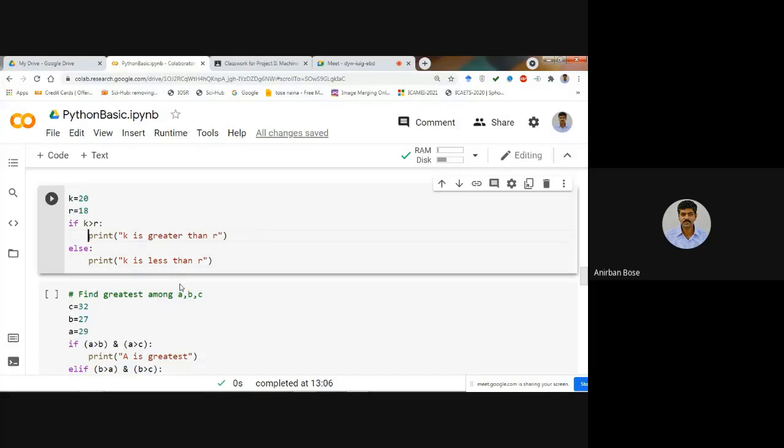Here you see that if you give less indentation, suppose you write print here, then it is not going to execute this particular command, because you have to give the proper indentation so that it takes this particular condition. This indentation is very important. It will not accept very high indentation or very small indentation. You have to give a particular indentation. In Jupyter Notebook, if you open it from the Anaconda Navigator, you will find that there is a proper color change with respect to the indentation, which will help you understand how much indentation you have to take.